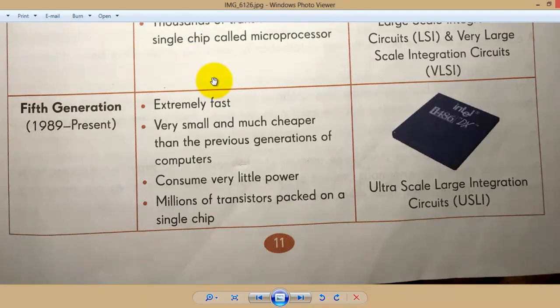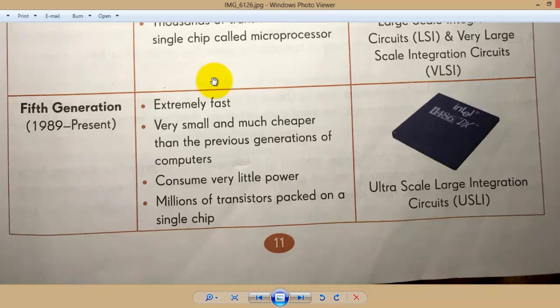In the fifth generation, that is from 1989 to the present day, computers are extremely fast, very small, and much cheaper than before. The microprocessor is a more upgraded version, and cheaper than the previous generation.